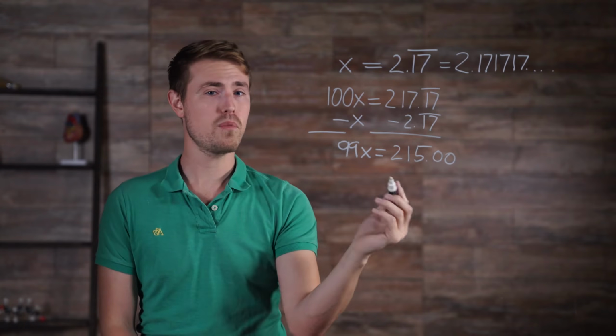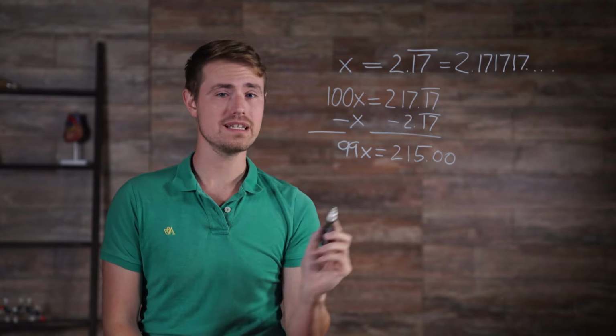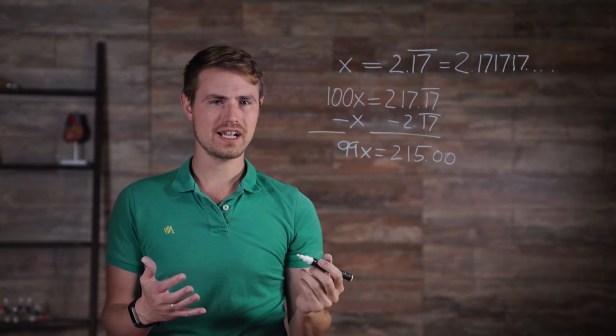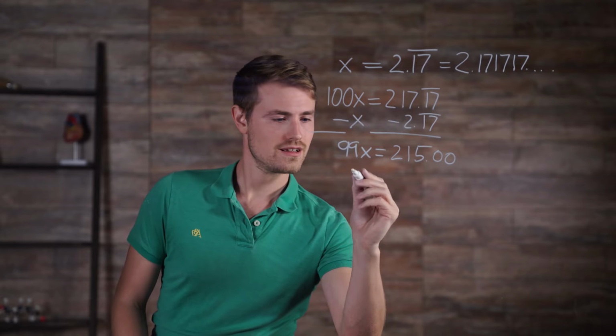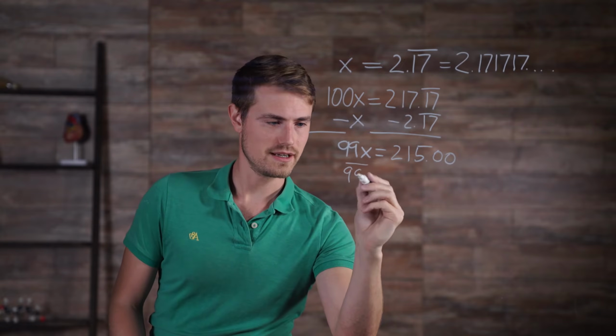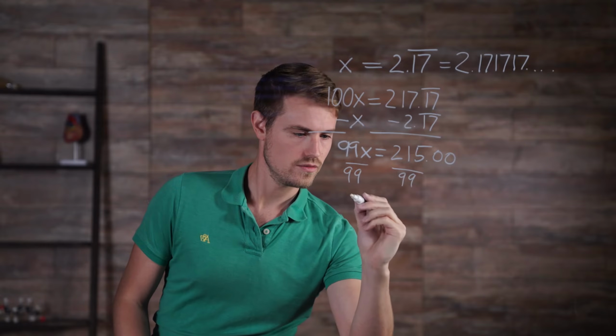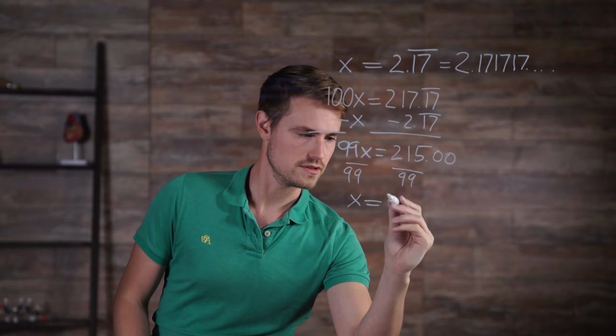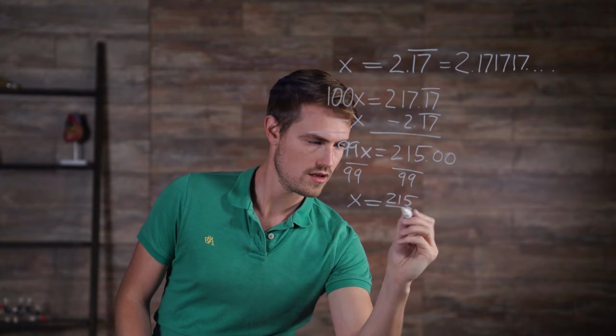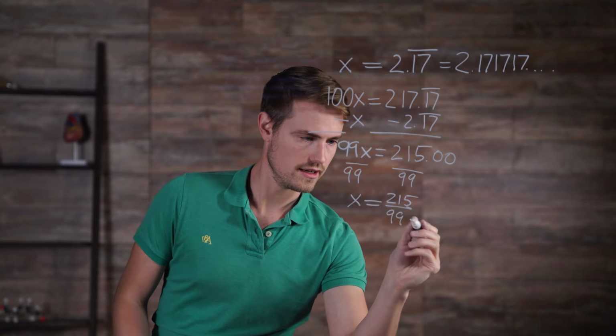Notice that the repeating portion of the decimal is now eliminated. Solving for x results in dividing both sides by 99. x is equal to 215 over 99.